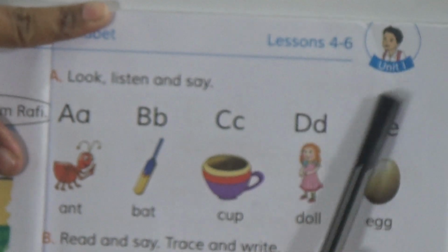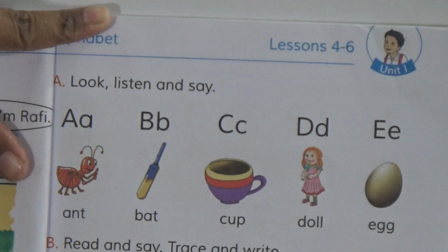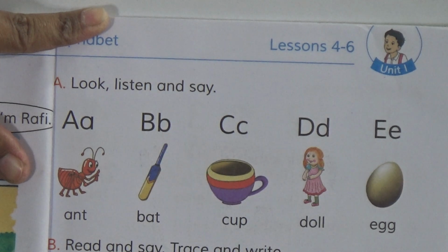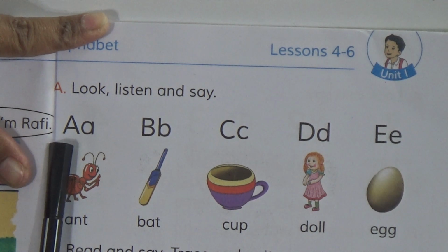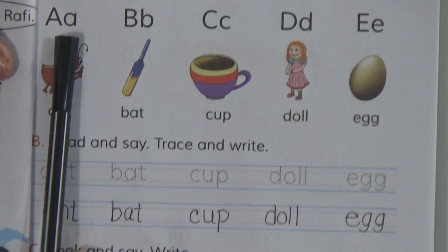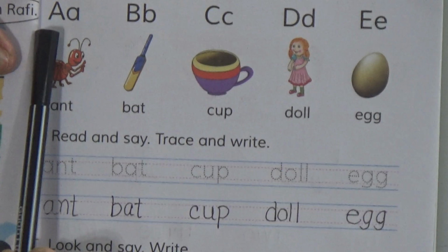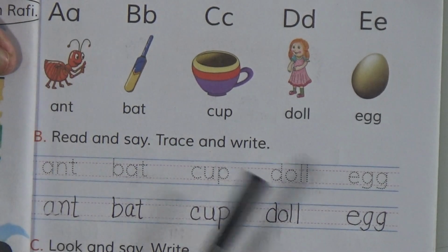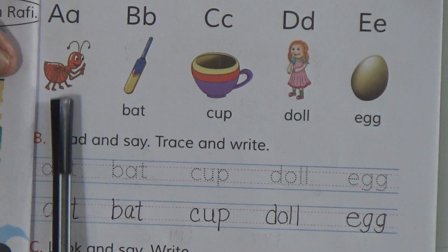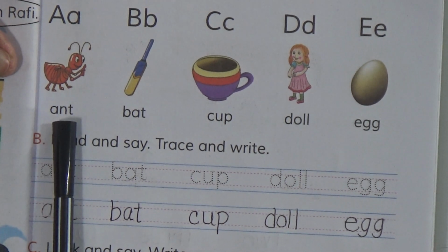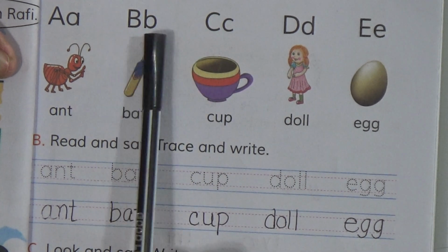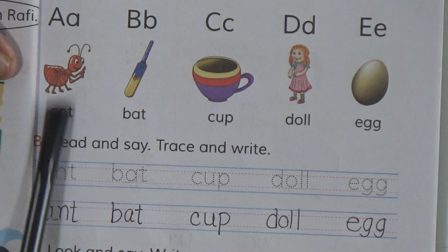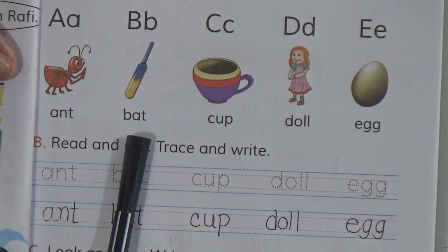This is alphabet. Alphabet lesson 4 to 6. This is also Unit 1. So number A, look, listen and say. Just see here, there are some letters here. The first one is the capital letter and the second one is the small letter. At first, this is A. So A for ant. This is the picture of an ant. A-N-T, ant. Now B. The first one is capital letter B, then small letter B. So B for bat. B-A-T, bat.